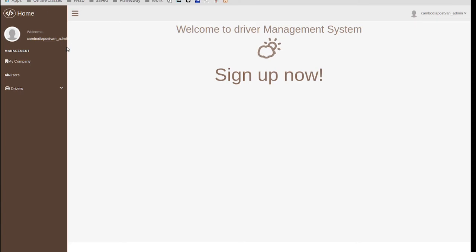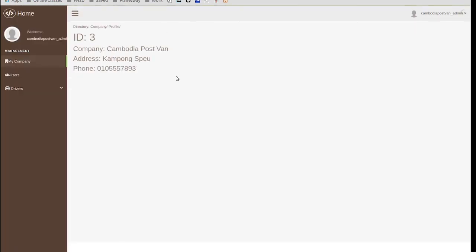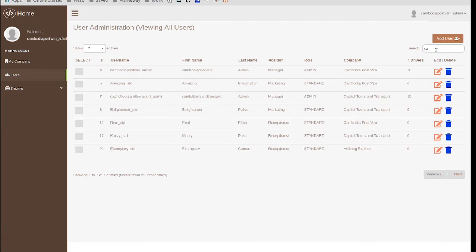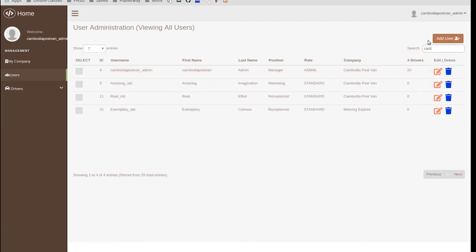So let's walk through this. I can see my company's information. I can see all the users that are registered into this platform. I can edit users, add a user, and search for a specific user. I can also delete.